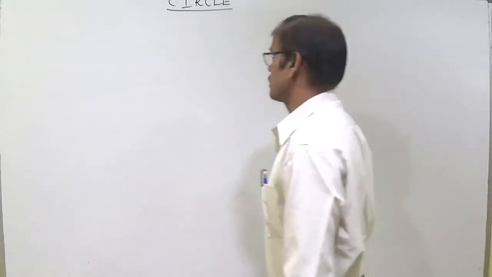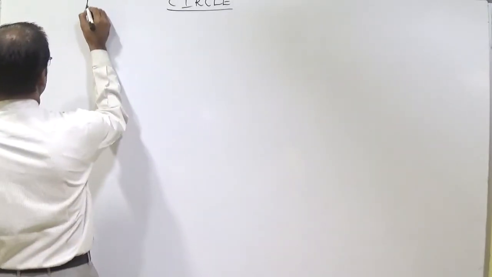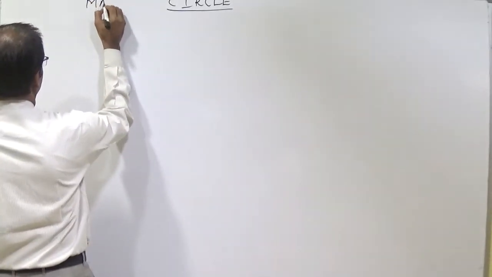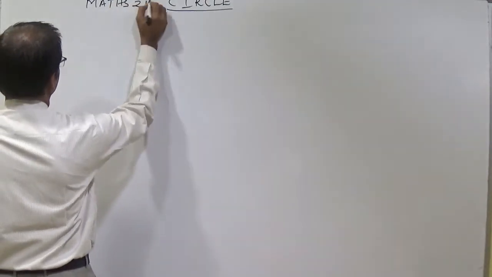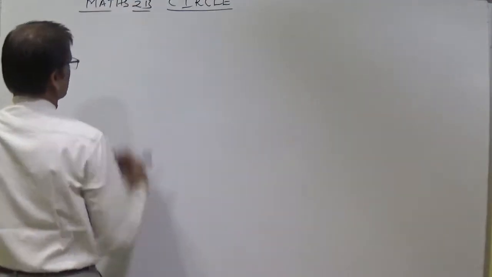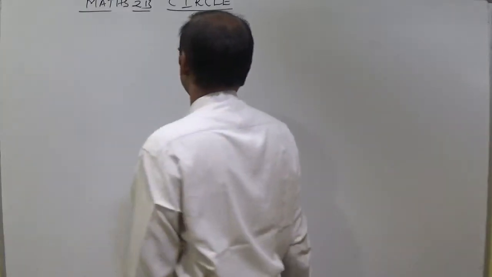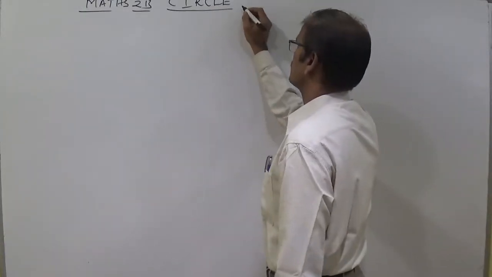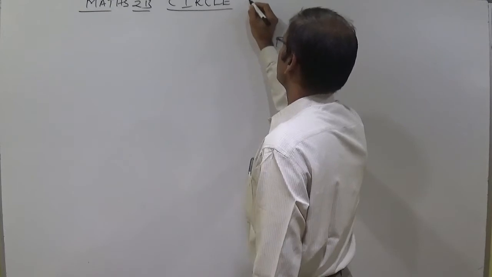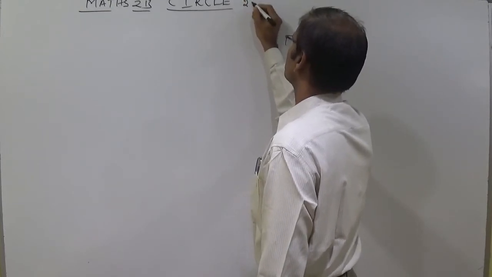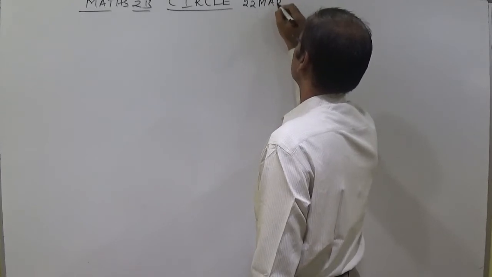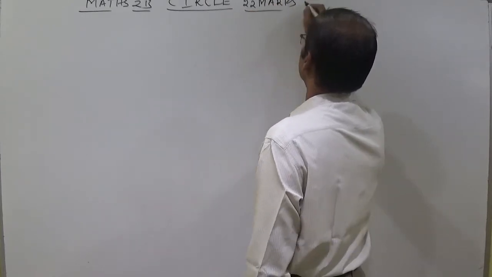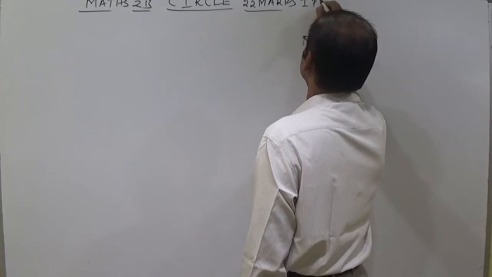It is circle. The first chapter is circle, a very important topic in Maths 2B and in geometry also. In IPE, the circle chapter has 22 marks weightage.